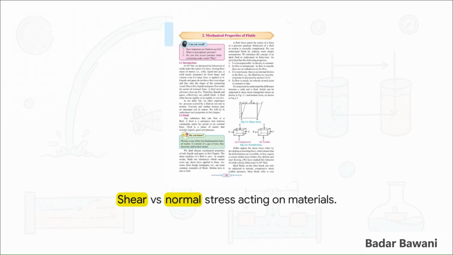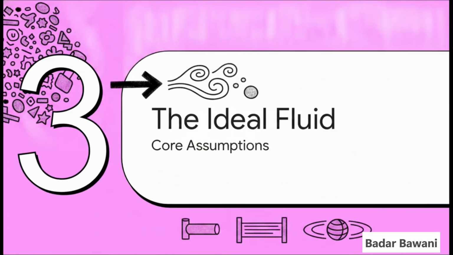To picture how an ideal fluid reacts to forces, imagine applying stress to different materials. A solid can totally handle a tangential, sliding pull, but fluids can really only be subjected to normal, compressive stress. A fluid at rest can push straight outward, perpendicularly, against the walls of whatever container it's in, but if you try to slide that top layer sideways, it just slips. There's no resistance.